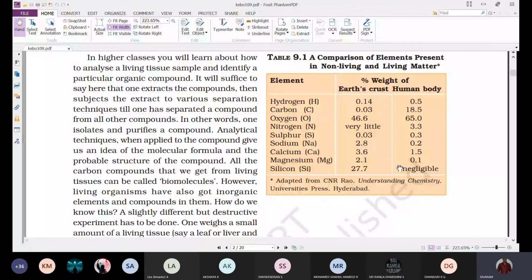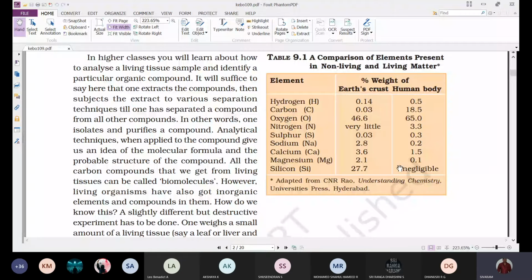So, all the carbon compounds that we get from living tissues can be called biomolecules. That means whatever the carbon compounds, like carbohydrates, proteins, fats, nucleic acids, vitamins, all these chemical compounds come under biomolecules.